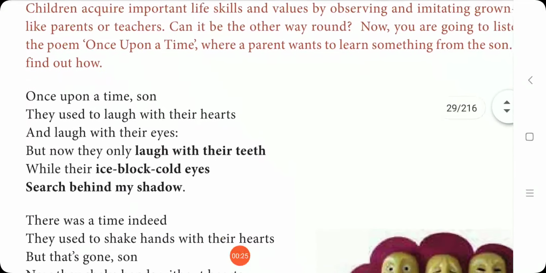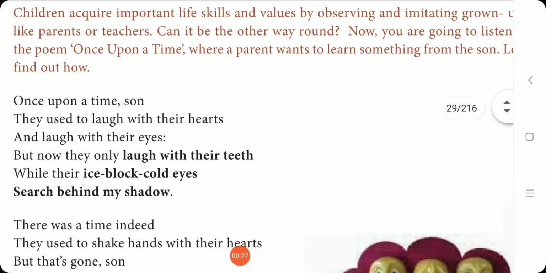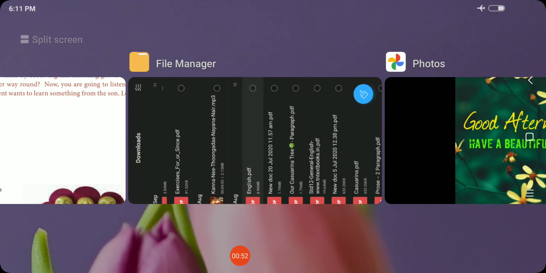The most common figures of speech familiar to you are simile, metaphor, personification, alliteration, and oxymoron, and these might be known to you very well. Now let us see what are the figures of speech in this poem Once Upon a Time. First of all, let us see about the simile. So what is a simile?